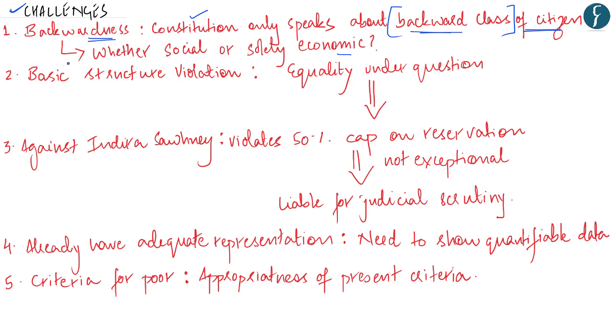Therefore, a larger question again comes into play: whether reservation can be given only on the criterion of economic backwardness, or is it necessary that to provide reservation, a class or a section of society has to be socially backward and should have been discriminated against?